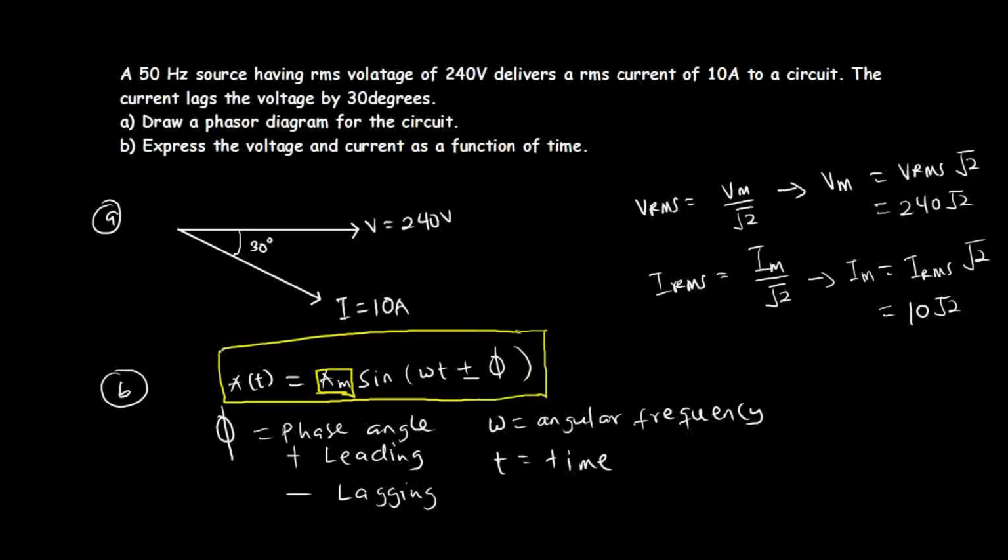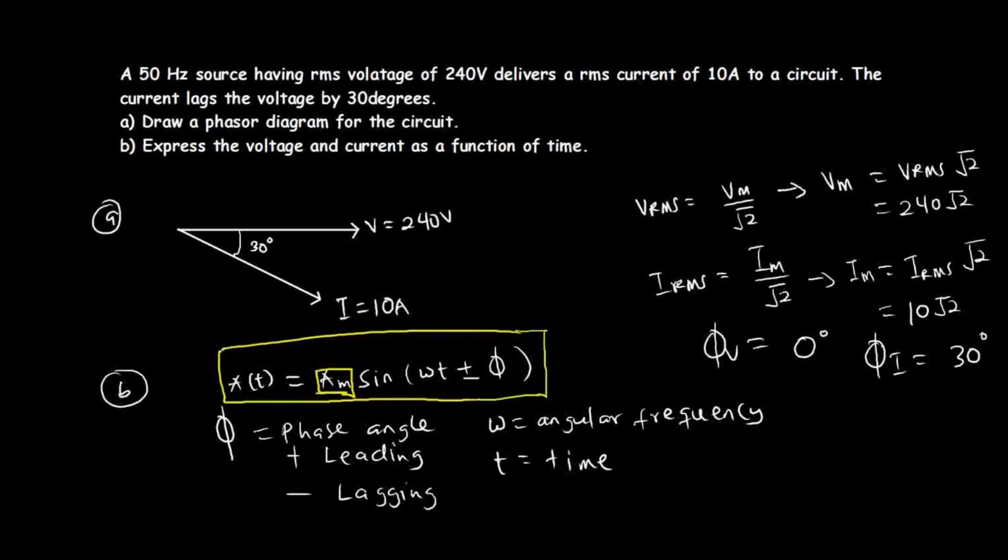For the voltage, let's make it 5V, that's 0 degrees. So the phase angle for the reference phasor is 0. And that of the current, which is named phi I, will be 30 degrees. And you know it is lagging, so that's negative. So let's keep that in mind.